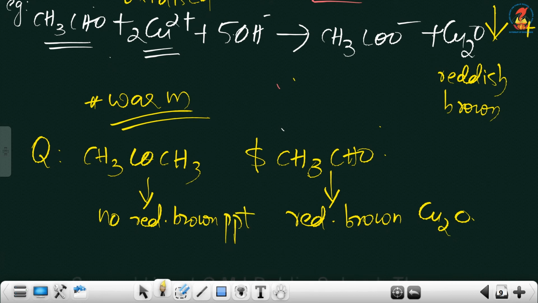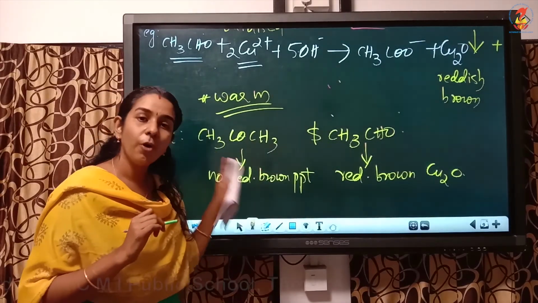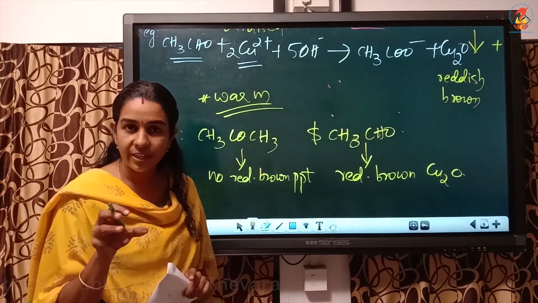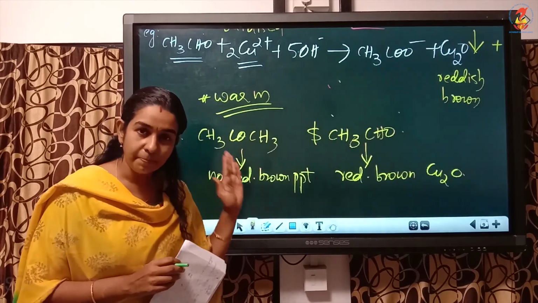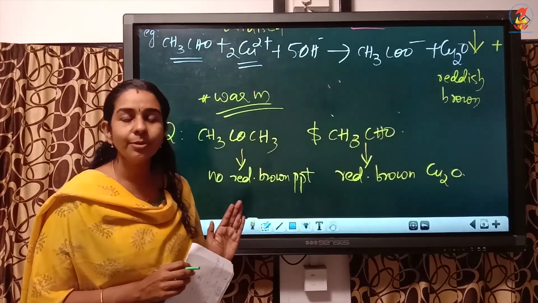And you must specify which compound will give and which compound won't give the characteristic observation. So when we write distinguish between test, reagent is compulsory, observation is also compulsory.